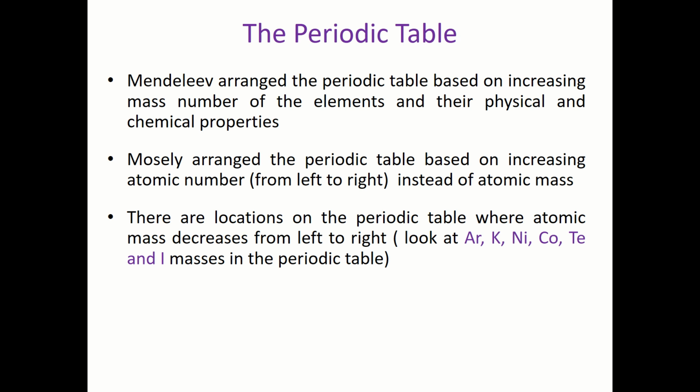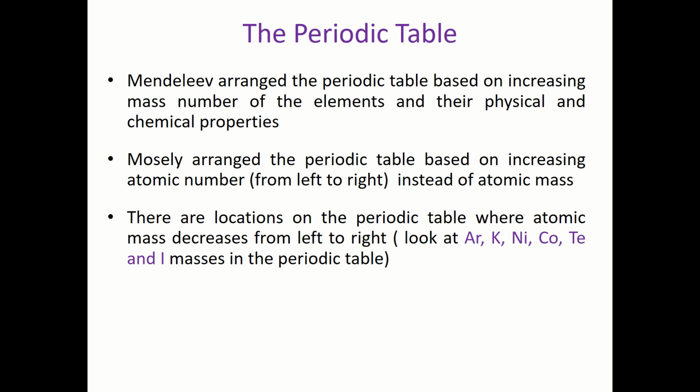Now, when Mendeleev organized his periodic table, he organized it on three bases. One of them is the mass number, the second one is the physical properties, and the third one is the chemical property. Okay, so I have now three criteria: the mass number, the physical properties, and the chemical properties.